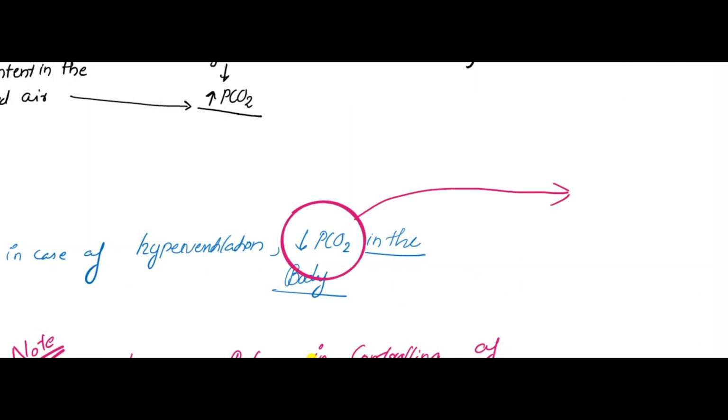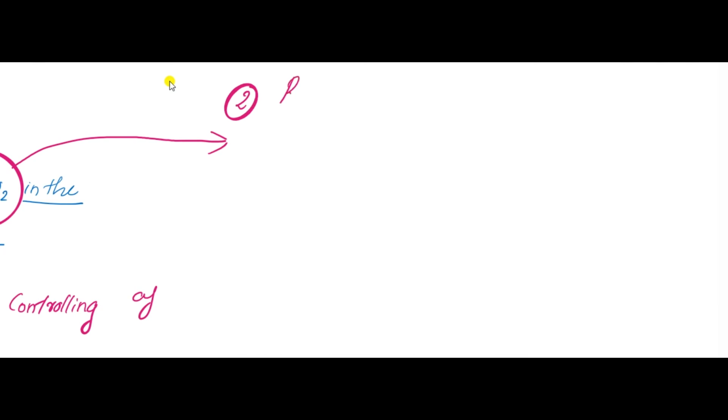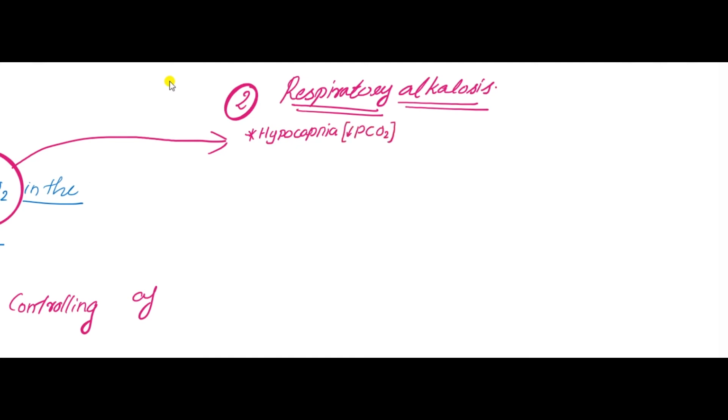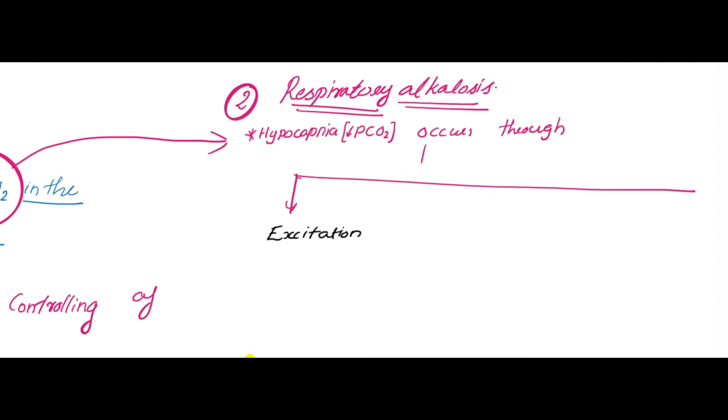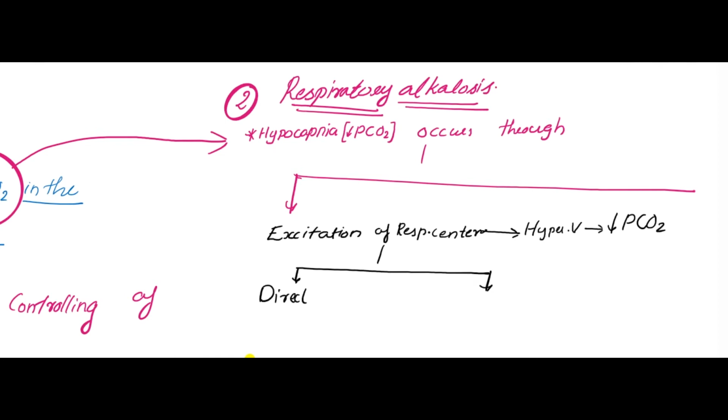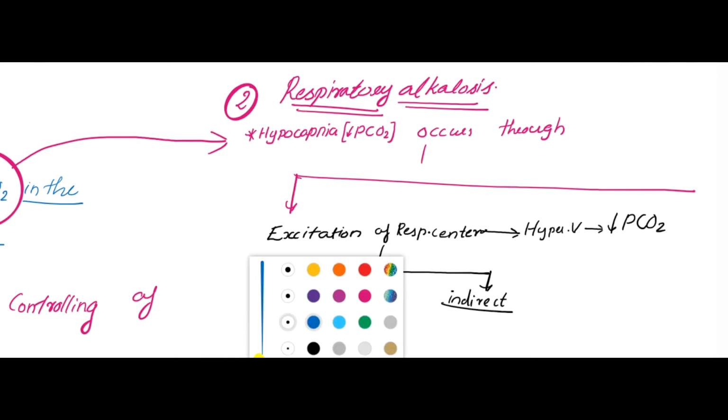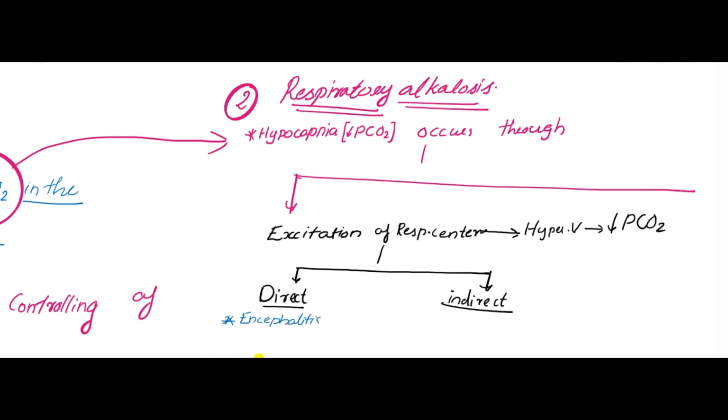So decreased PCO2, or respiratory alkalosis, how does it occur? How will hypocapnia, or decreased PCO2, happen? We have two pathways. The excitation of the respiratory center leads to hyperventilation and decreased PCO2. Excitation of the respiratory center is due to a direct or indirect pathway. Direct: encephalitis and tumor. Indirect: altitude sickness and fever.